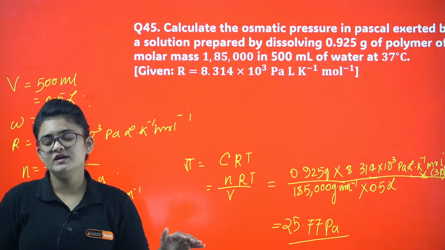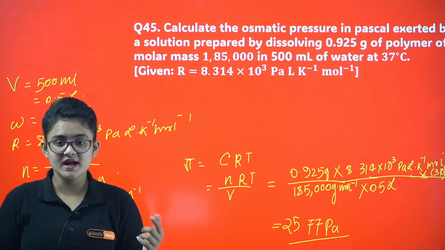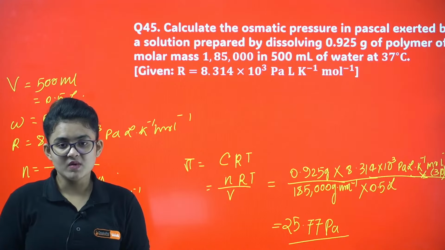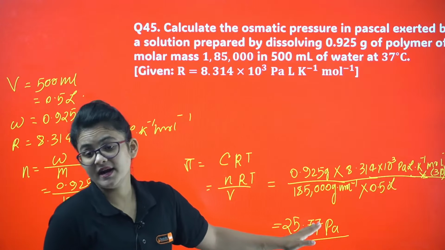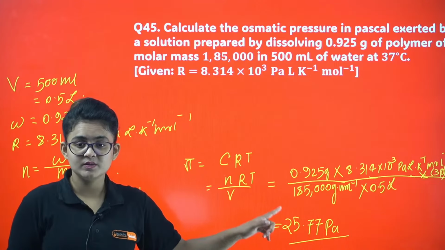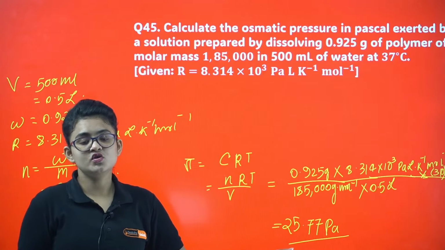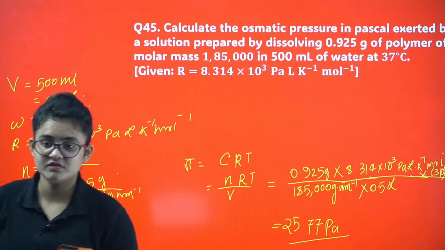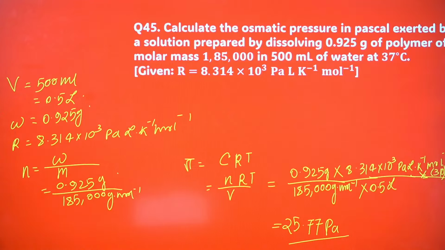Substituting the proper values is another 1 mark, and calculation with unit will give you 1 mark. So even if you have calculated properly but you are not putting the proper unit, your marks can be deducted. So please be careful about the unit. Okay, so I guess you understood this.